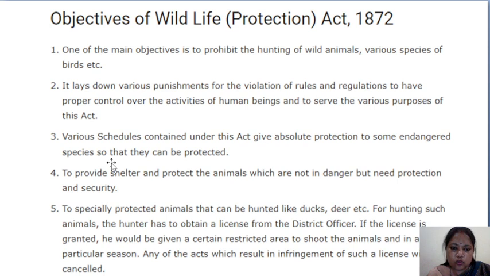There is one organization known as IUCN, the International Union for Conservation of Nature. This organization has categorized different species into endangered, threatened, vulnerable, extinct, okay, like this. So endangered species means the species are very few in number, they are getting depleted day by day. So if care is not taken for their conservation, then after a few years they may become extinct or vanish from the earth's surface. Okay, so these are the main objectives of this act.